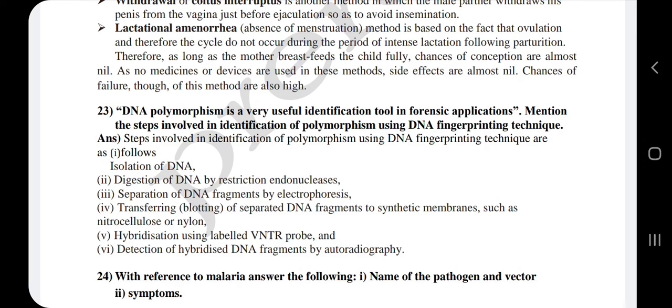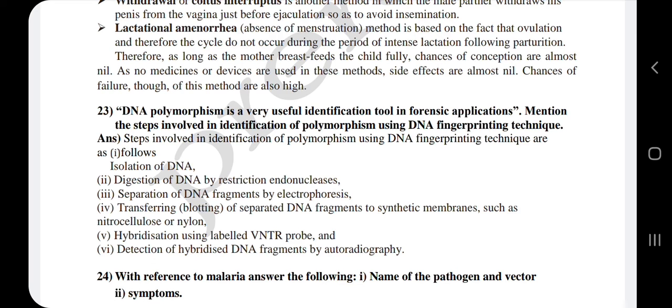Then the third one is lactational amenorrhea. Lactational amenorrhea means the absence of menstruation. In this method, ovulation and the menstrual cycle will not occur during the intense lactation following parturition. It means soon after parturition, the lactation will be more, because the mother will be feeding the young one with breast milk.